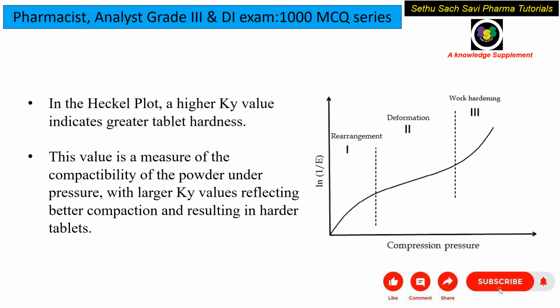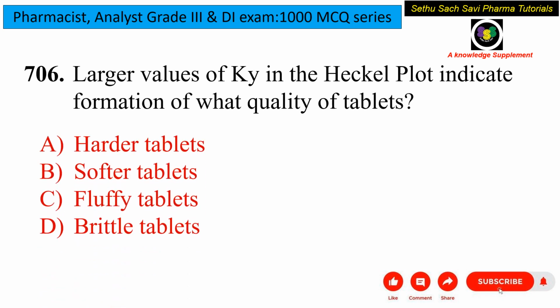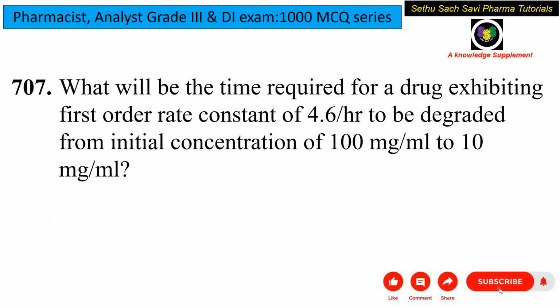Yes, in the Heckel plot, here we are mainly evaluating the compression pressure, right? So if the Ky value increases, the hardness of the tablet will increase. Ky value increasing means the compaction is increasing. As a result, the tablet will get harder, right? So the answer for this question is harder tablet. That is option A.